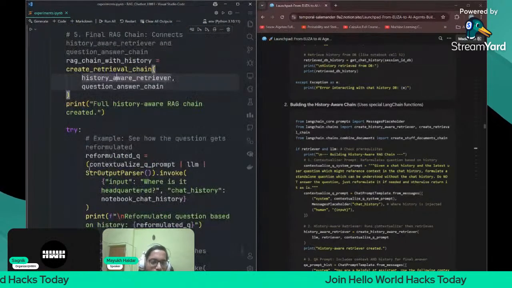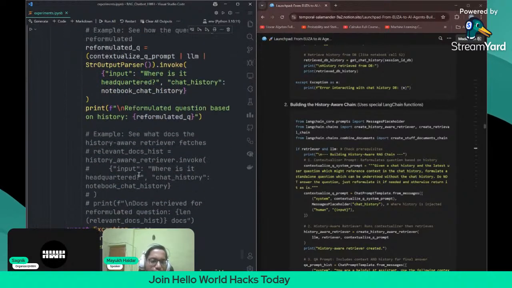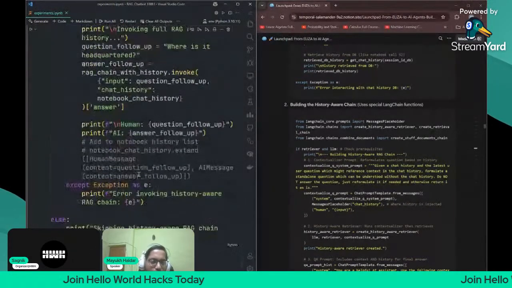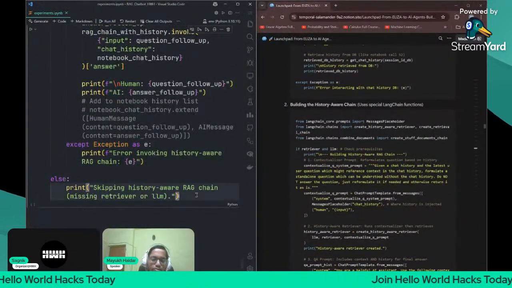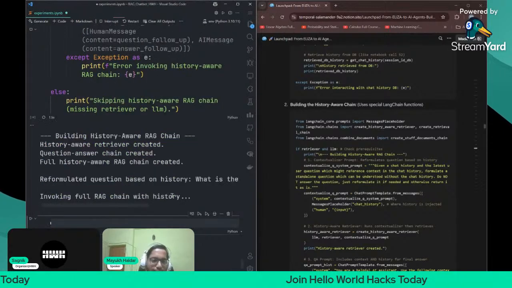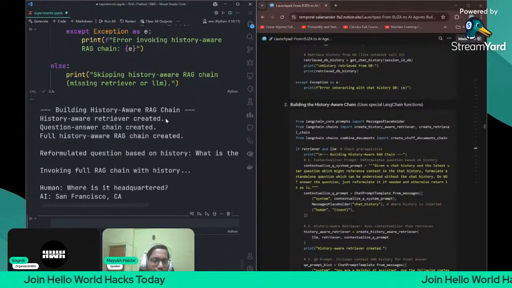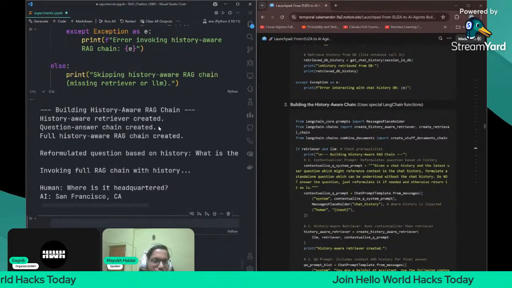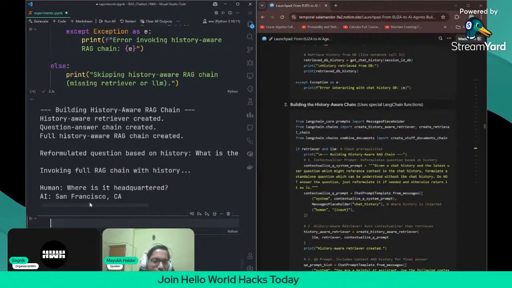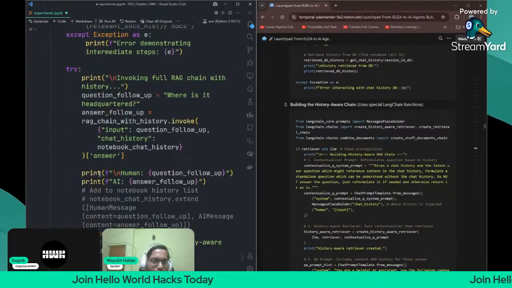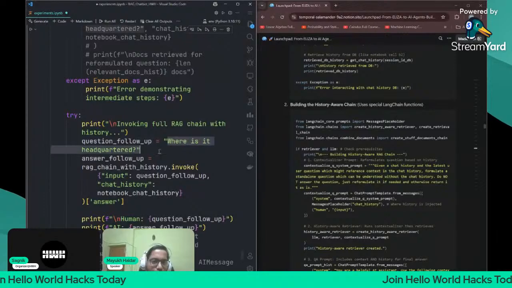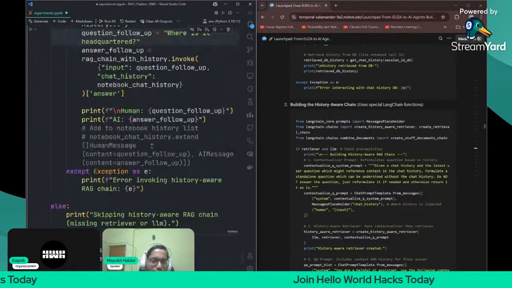Now we can just reformulate the question and see how it is reformulating, and then print the reformulated question. Let me just run it once, and then we will see the answer. See, now it has given the perfect answer. The history-aware retriever was created, the question answer chain created, the full history-aware exchange created. Now the reformulated question, what was the question which we asked? It was: where is it headquartered? Just this question. But what is the reformulated question?